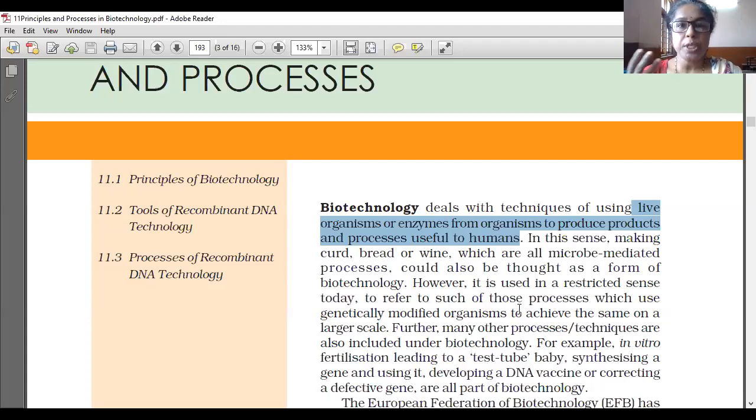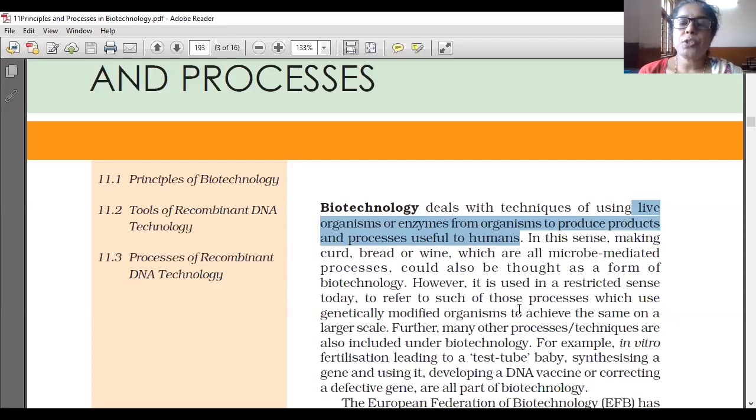What is the meaning of genetically modified organism? An organism in which genes are added from outside or removed from that organism, so that the genetic combination of that particular organism is changed. Such organisms are called GMO, or genetically modified organisms.